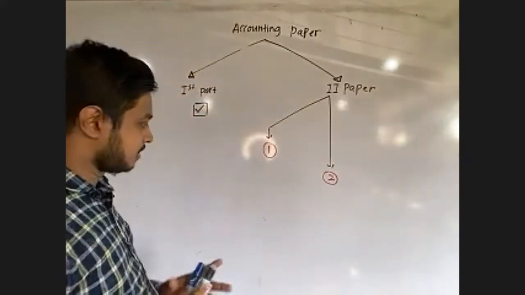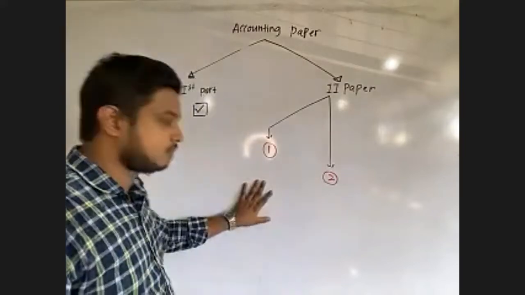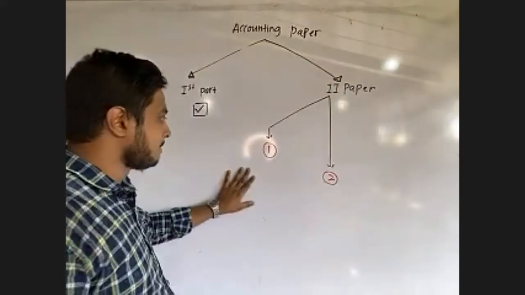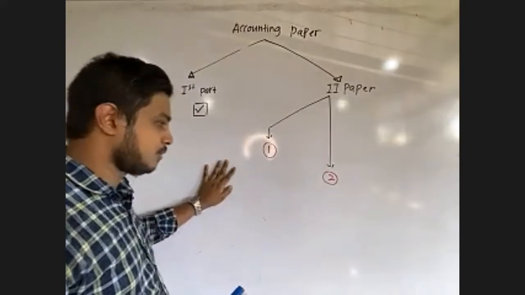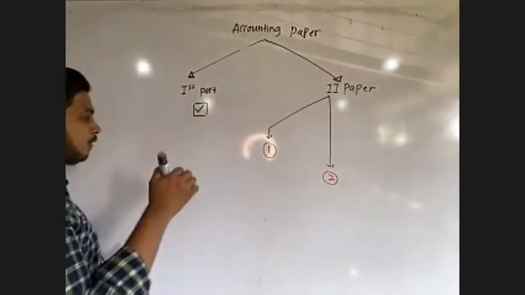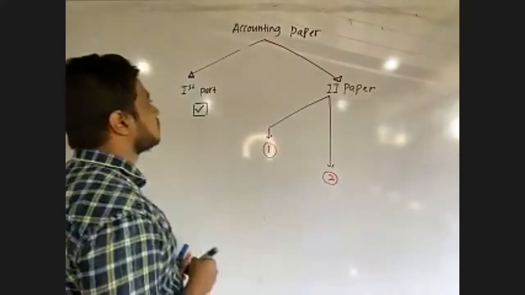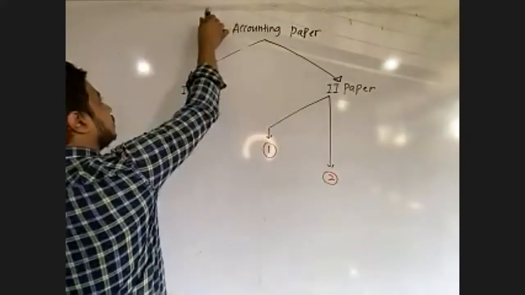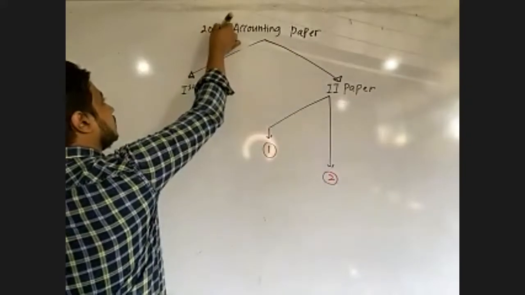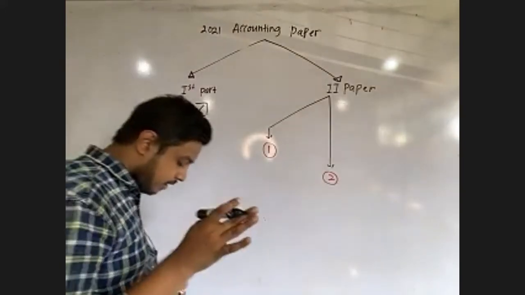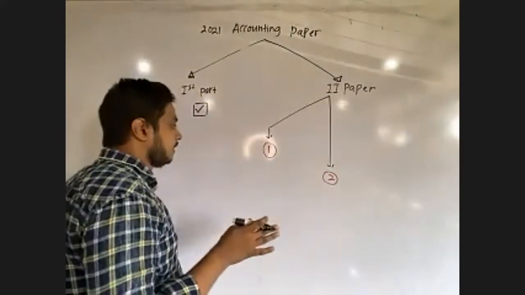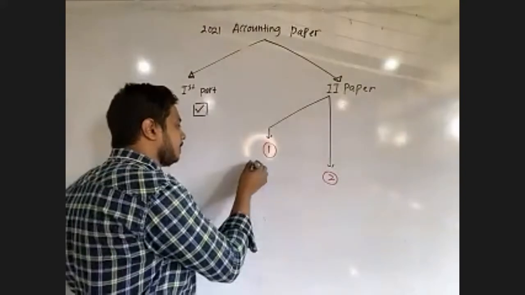If you analyze from 2000 until now, the first question has been composed of a company accounts question. Therefore, in the 2021 accounting paper also, you will get the first question as company accounts.